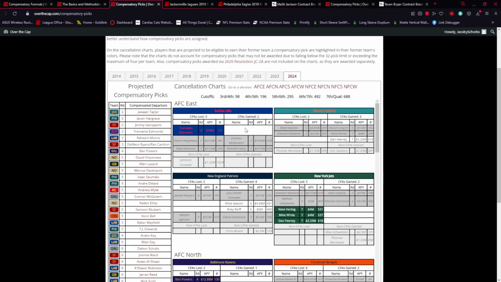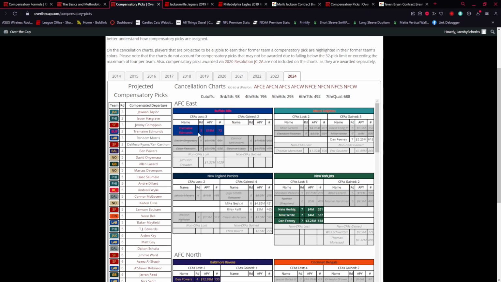Now, say the Bills signed a third compensatory free agent. Say it was a player they signed to 1 year, $3 million. Because this is all about APY. It's not about the entire contract value. The years don't matter. It's the average per year. If they just signed someone who is worth a 7th round value, because it doesn't have a pick to cancel out at the same or lesser value, it then cancels out Tremaine Edmonds.